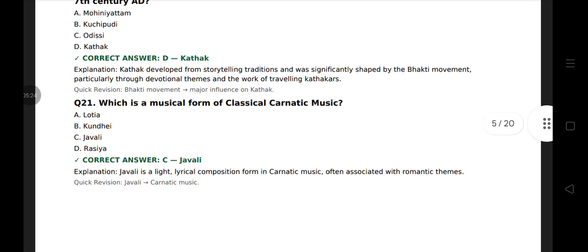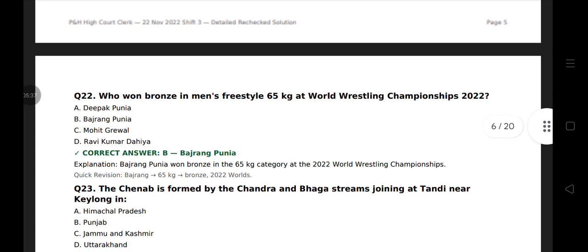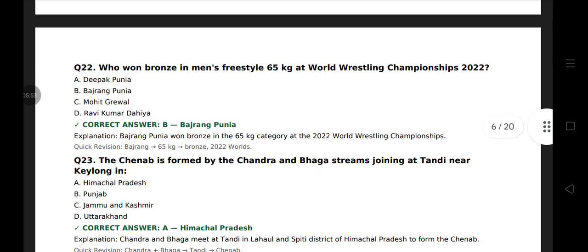Question 21. Which is a musical form of classical Carnatic music? That is Javali. Javali is a light lyrical composition form in Carnatic music. Question 22. Who won bronze in men's freestyle 65 kg at World Wrestling Championship 2022? That is Bajrang Punia won bronze in the 65 kg category at 2022 World Wrestling Championship.